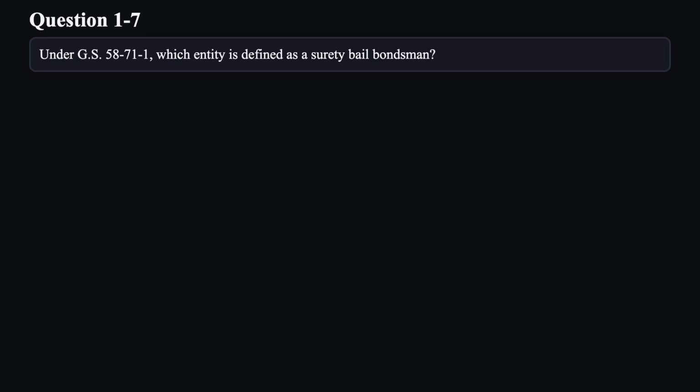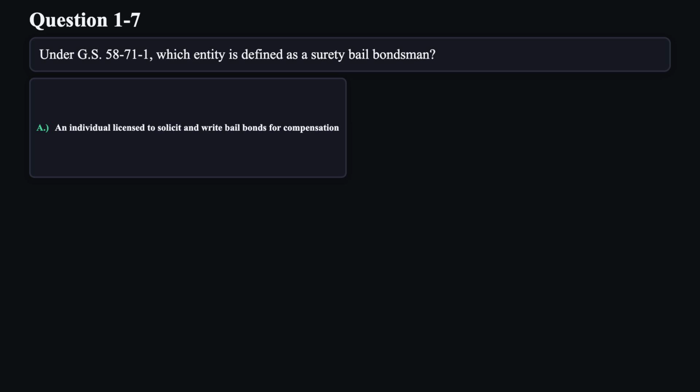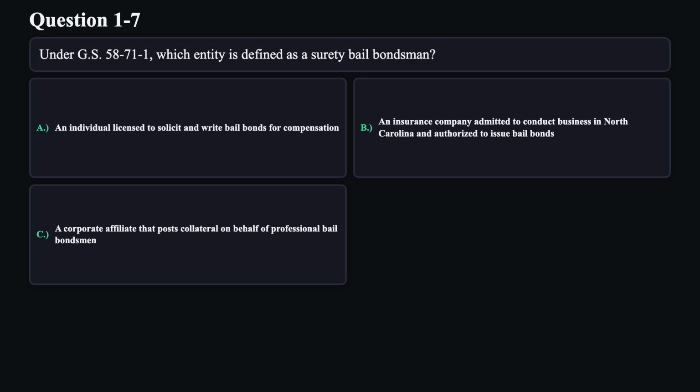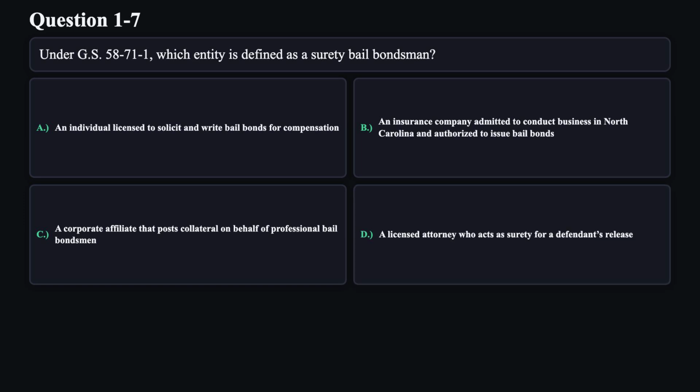Question 7. Under GS 58-71-1, which entity is defined as a surety bail bondsman? A. An individual licensed to solicit and write bail bonds for compensation. B. An insurance company admitted to conduct business in North Carolina and authorized to issue bail bonds. C. A corporate affiliate that posts collateral on behalf of professional bail bondsmen. D. A licensed attorney who acts as surety for a defendant's release.